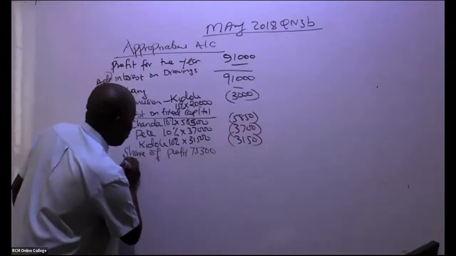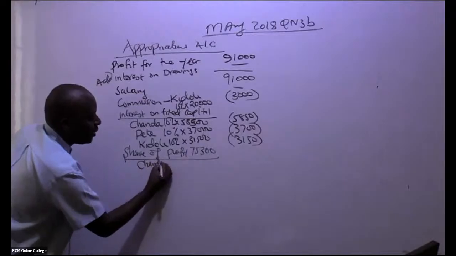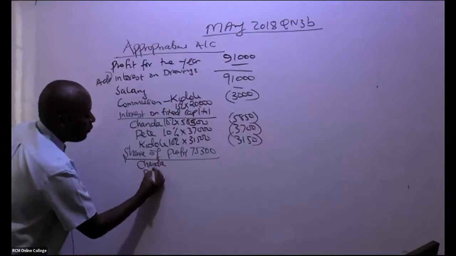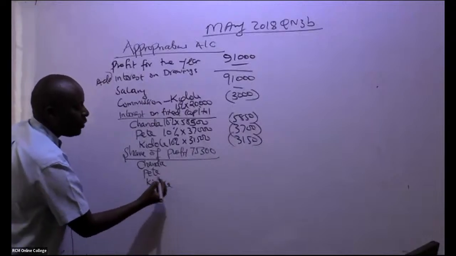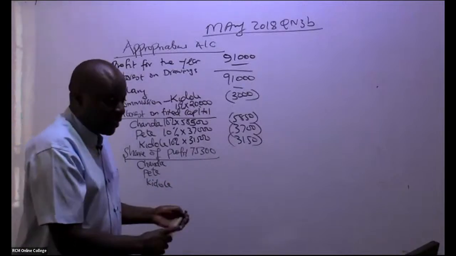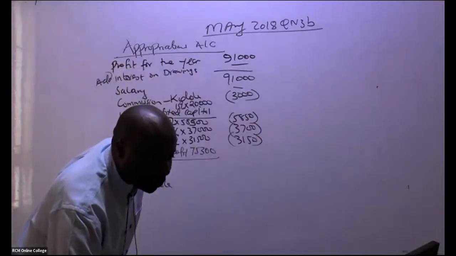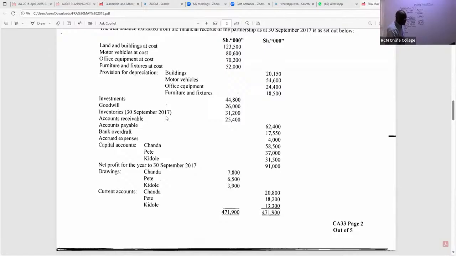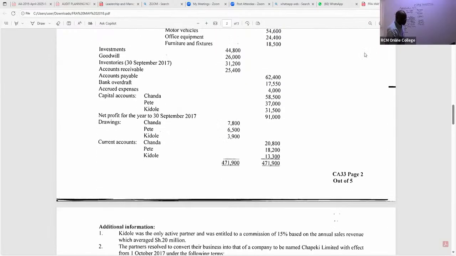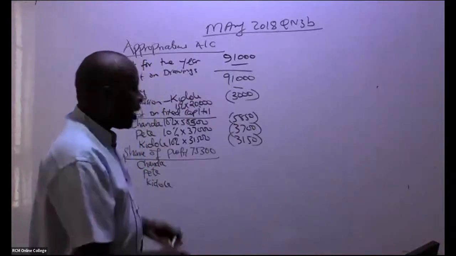So remember, we have again the three partners: Chanda, Pete, and Sue. And they have given us the ratios of sharing these profits. At times there are losses, remember. Are you able to see the ratios? The ratios that we have here for sharing are 2:2:1.